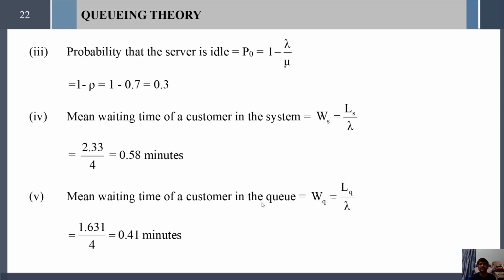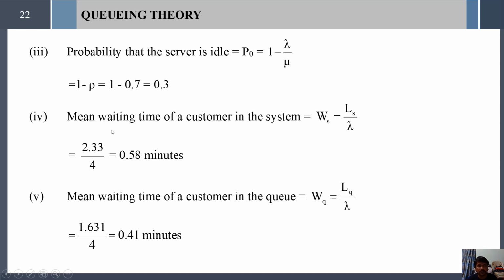The server is idle means he is not serving any people, he is simply sitting at that time. That idle fraction of time is 0.3.